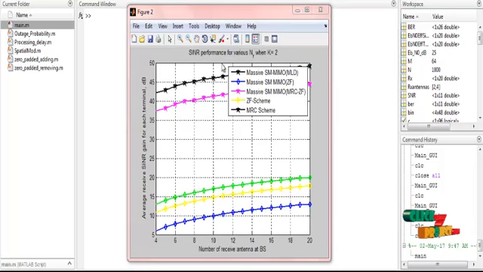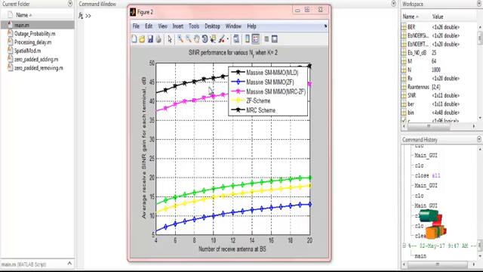So in this figure, SINR performance varies with NR, that is the number of receivers, when K is equal to 2. So this is the number of receiving antennas at the base station. So these are 4 antennas, 6, 8, 12, up to 20. So these are the number of receiving antennas at the base station, and the average receiving antenna SNR gain from each channel. How much each channel should gain.